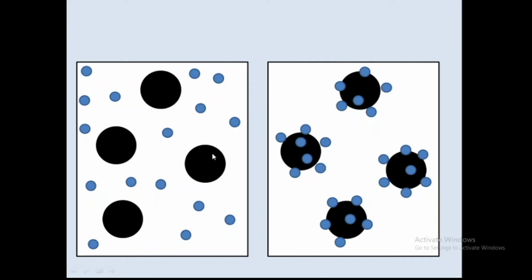These are the charcoal particles, the black color particles, and the blue ones are the gas molecules. So this is your unadsorbed state, where the system contains both phases, the solid powder of charcoal and gas molecules, like oxygen, right?